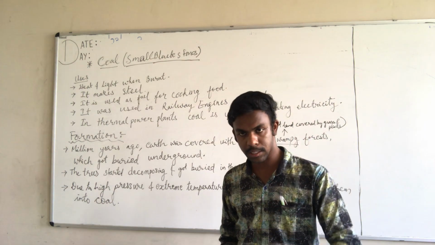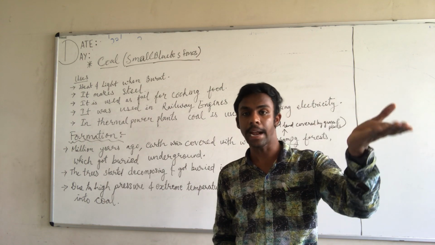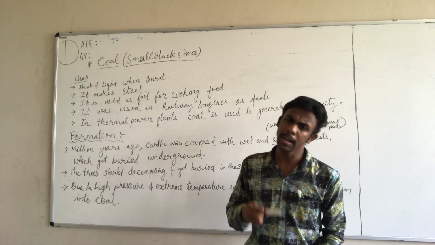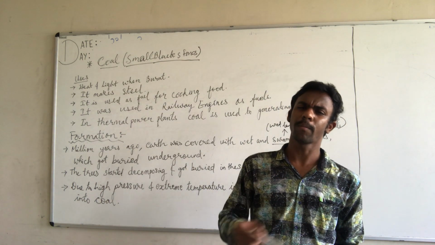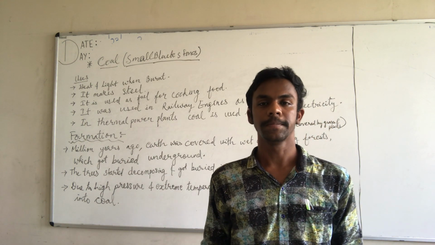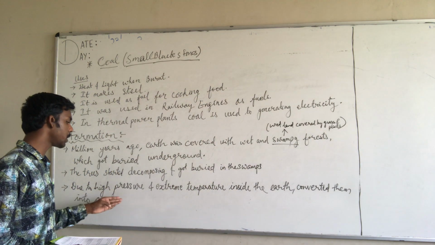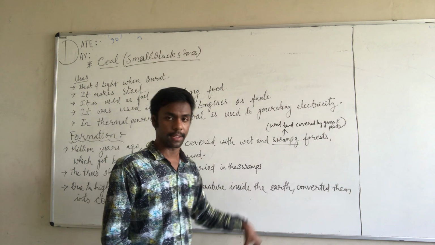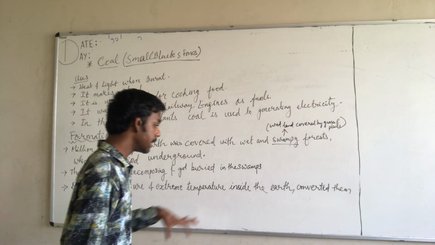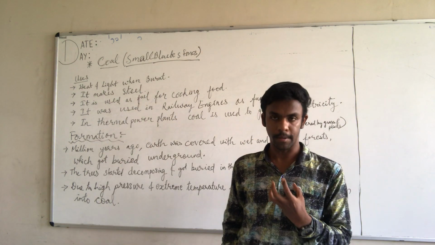Those trees again died and got decomposed, and this cycle went on for millions of years. For millions of times this process went on, and at the last, due to high pressure and extreme temperature inside the earth, those trees that were decomposed or dead got converted into coal. So this is how the coal was formed.